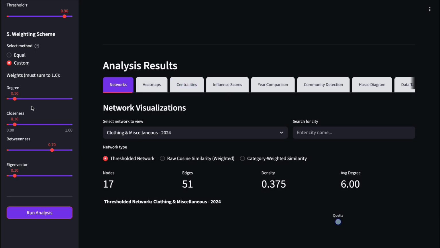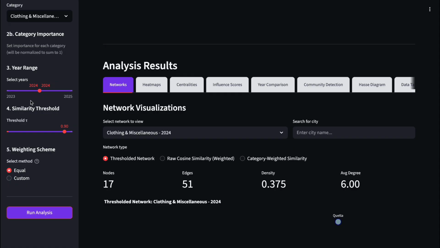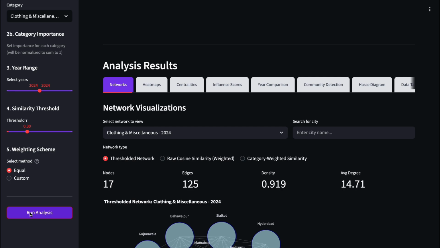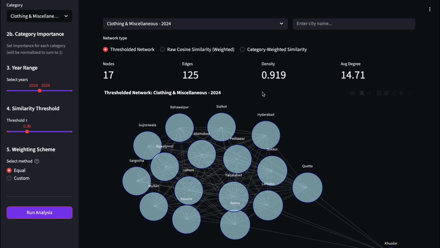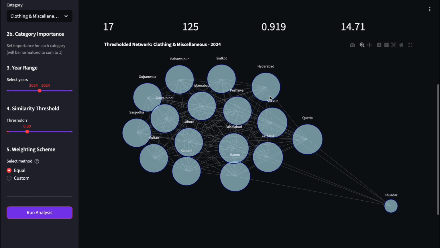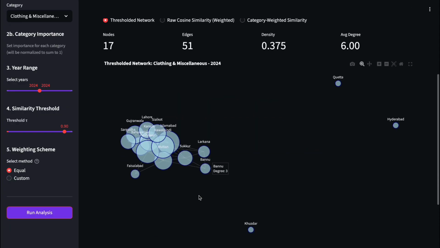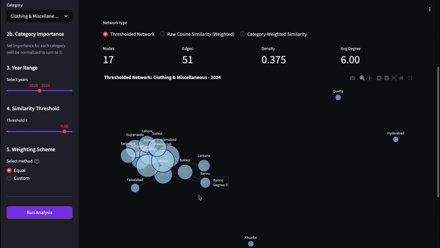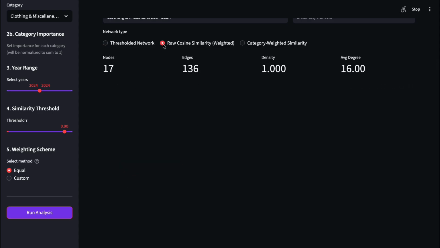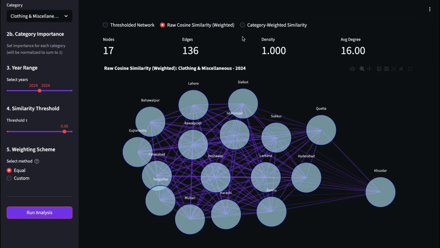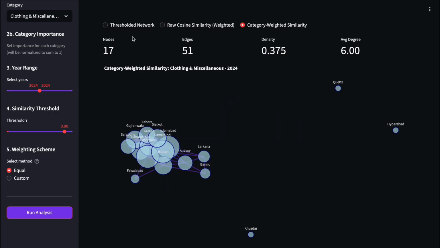So, coming to the effect of threshold variation on city clusters, the similarity threshold is a very crucial parameter as it defines the strictness of price linkage, and it also reveals meaningful economic clusters. For example, at a low threshold, the clothing and miscellaneous 2024 network is very dense with a density of 0.91. And as we increase the threshold to 0.9, the network becomes very sparse. The density is 0.375. If you look at the city of Khuzdar, it becomes completely isolated. This structural isolation identifies Khuzdar as a price anomaly, whose price movements are highly unique and not synchronized with the rest of the network.